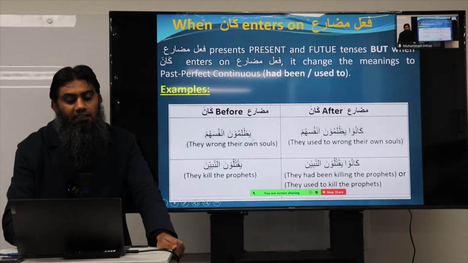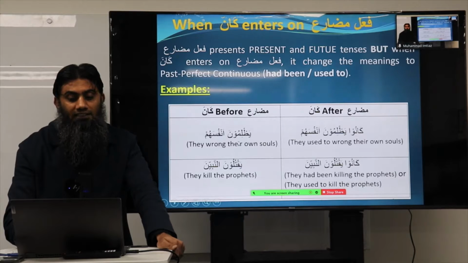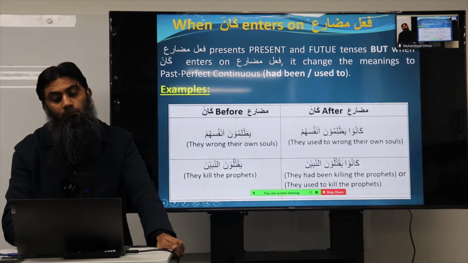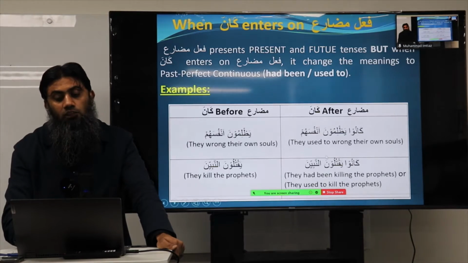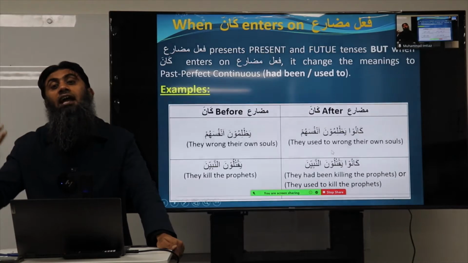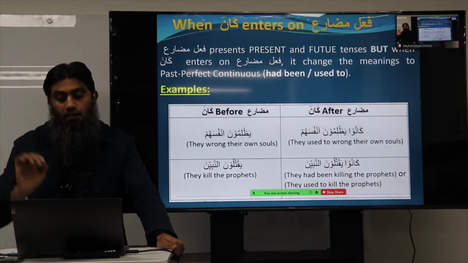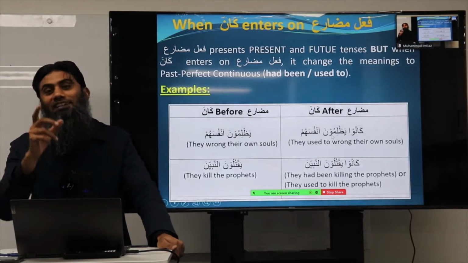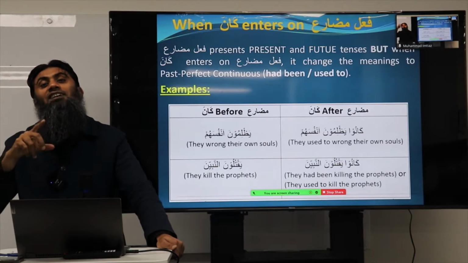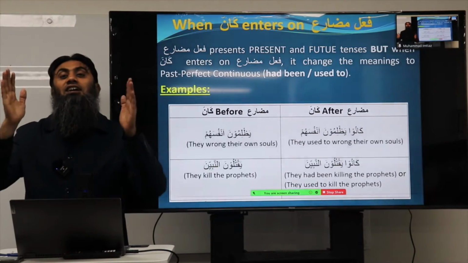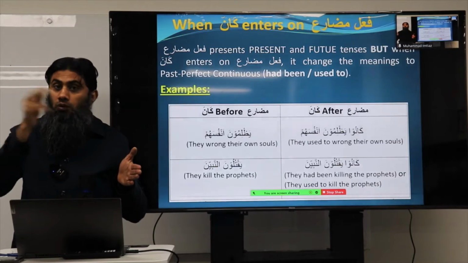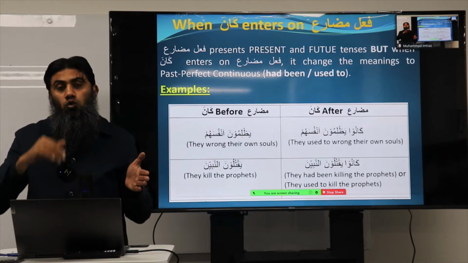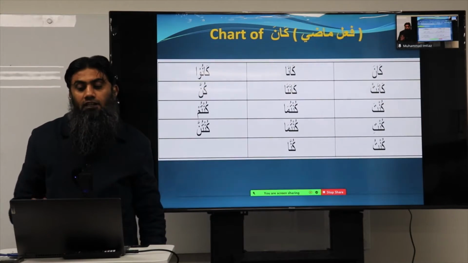Before kana, yazlimuna anfusahum, they wrong their own souls. Kanu yazlimuna anfusahum. Okay? They used to wrong their own souls, or they had been wronging their own souls. Second point, look at the form of kana. Because yazlimuna was plural, you use the plural form of kana, which is kanu. Kana, kana, kanu, kanat, kanata, kunna, kunta, kuntuma, kuntum, kunti, kuntuma, kuntunna, kuntu, kunna, as you can see on this slide.